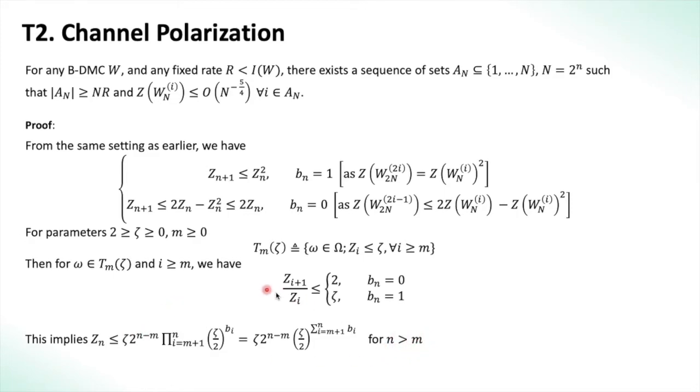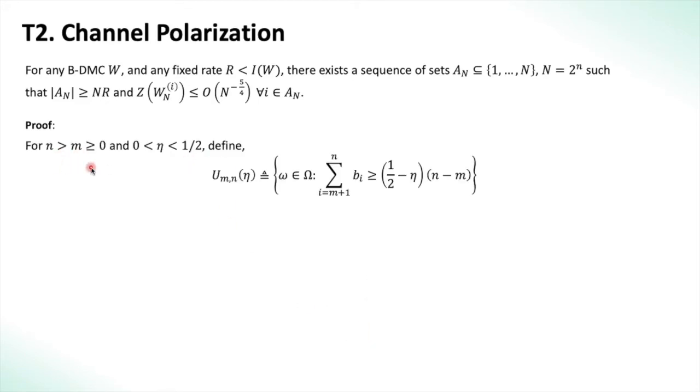Now we just multiply this n times, and because for all i lesser than m we have all of them being less than 1, the product of them is also going to be less than 1. So Z_n is lesser than zeta times the product of 2 to the power of (n minus m) and zeta by 2 to the power of B_i from this repeated multiplication. We have zeta times 2^(n-m), zeta by 2 to the power of the summation of the bits B_i.